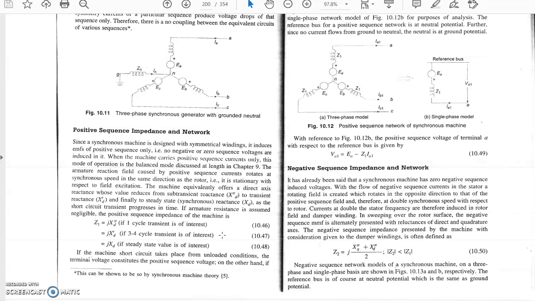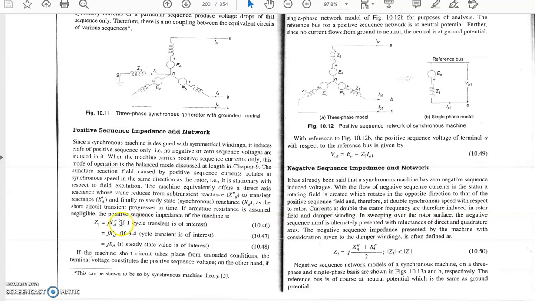So the machine will offer three types of reactance according to time. When the fault suddenly occurs, the machine will offer less reactance and current will become high, and after that the current will decrease, and finally the current will reach a steady state condition.